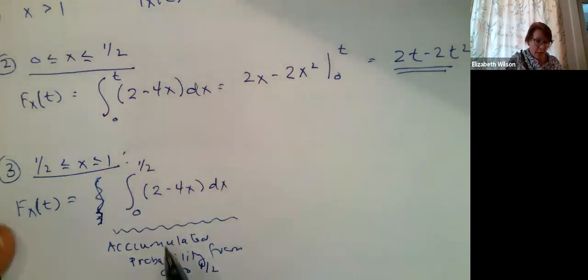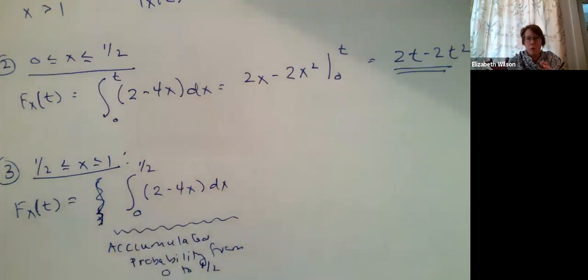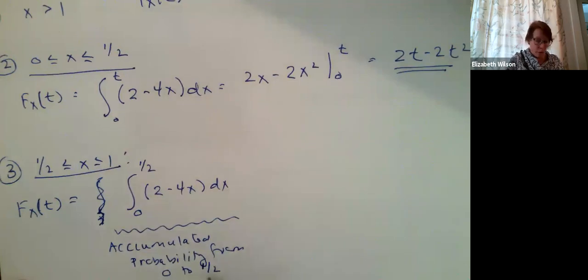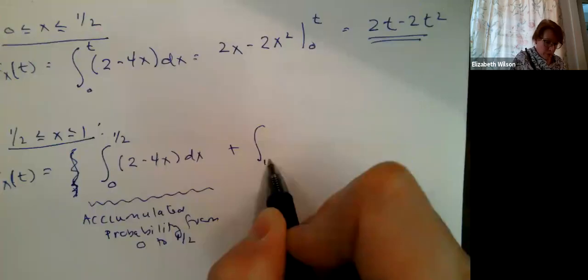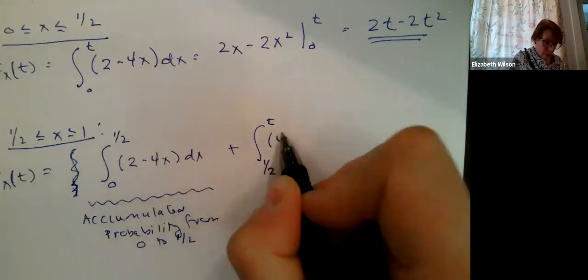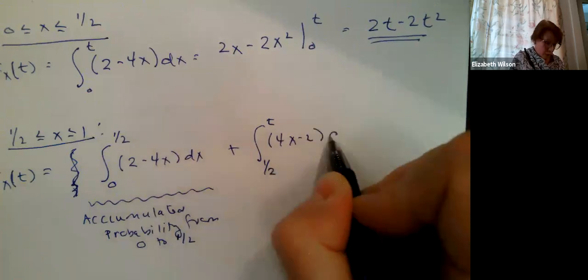Here, I'm looking at a specific number from 0 to 1/2. This is how much probability we've accumulated between 0 and 1/2. I'm going to add that to the function that I'm creating, which is 1/2 to t, and this is the second half, 4x minus 2 dx.